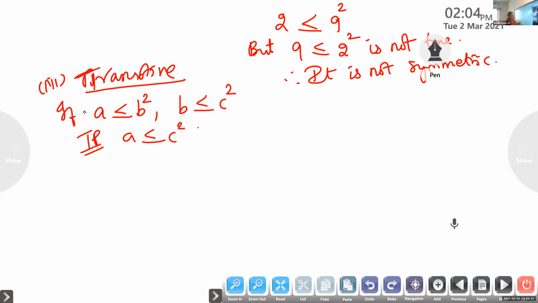If it is not transitive, we have to give one example which is not satisfying this rule. If you give one example which is not satisfying, then it is okay. If you take the numbers in increasing order, it will satisfy. Instead, the middle one should be bigger, and the first and last should be smaller. A and C should be smaller than B. Then you will get the answer.